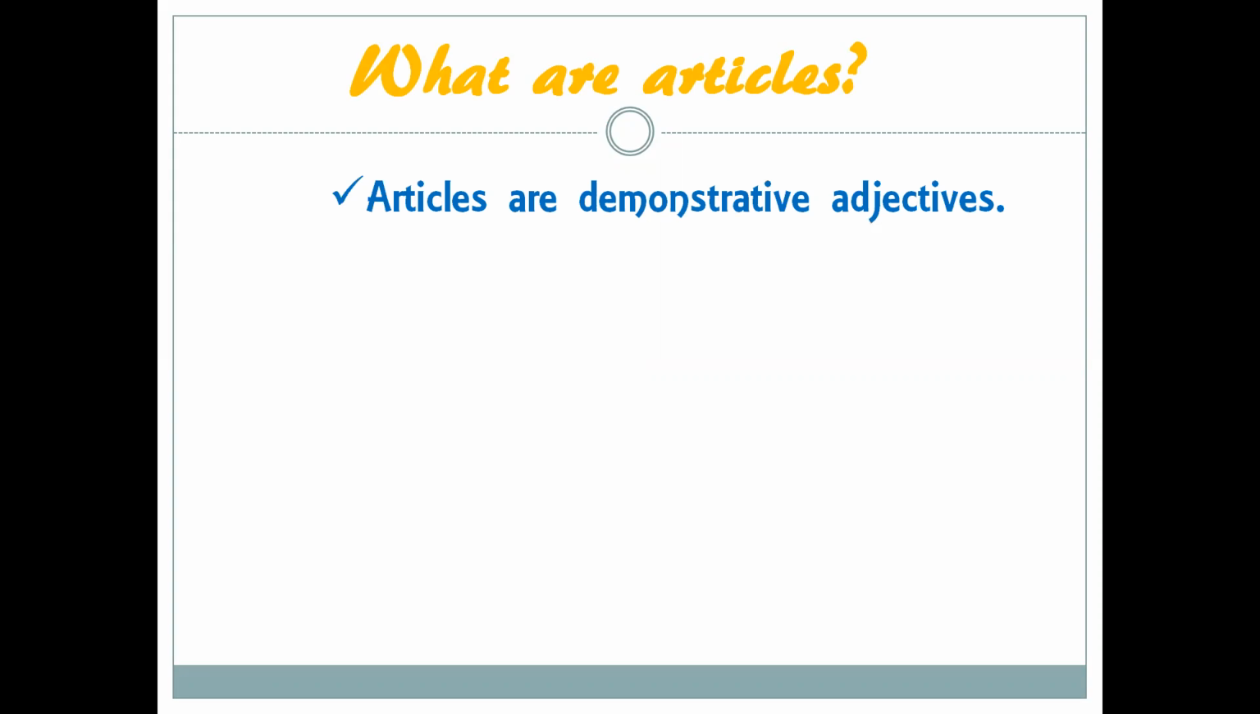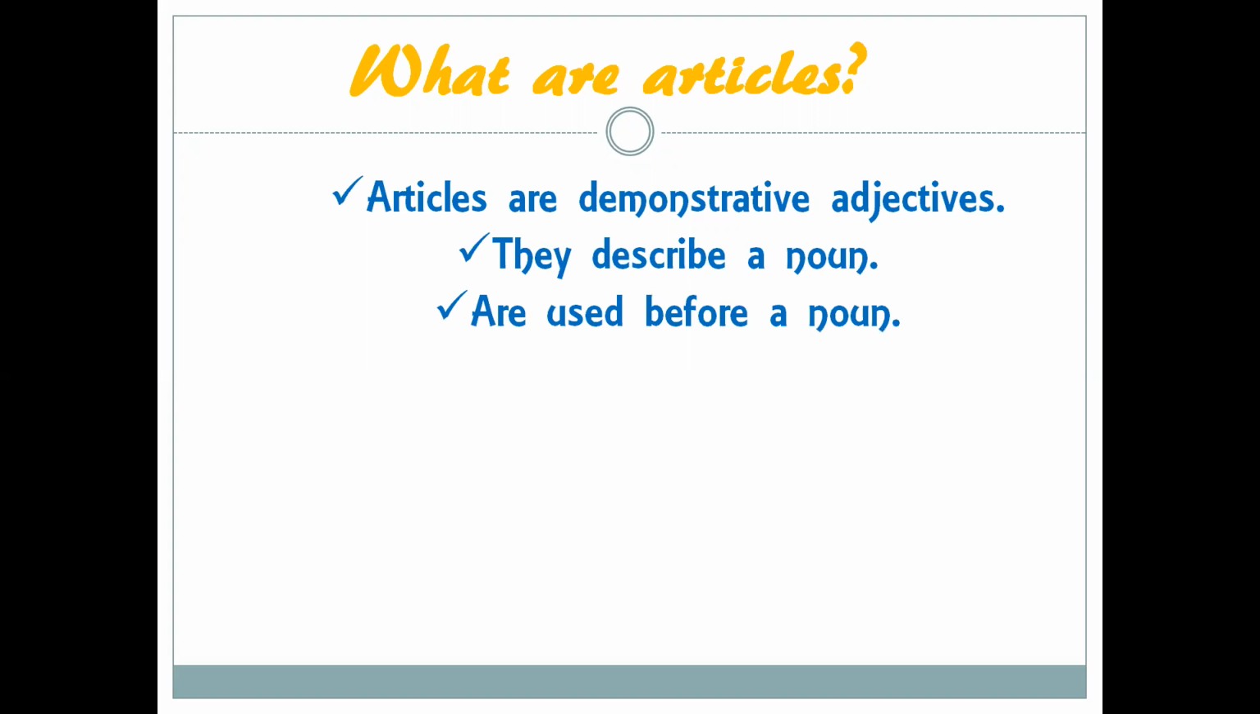Articles are demonstrative adjectives. Yes, there are a lot of us who are not aware of it, but actually articles are demonstrative adjectives. Adjectives, we all know, are those words which describe a noun, and demonstrative adjectives are those adjectives which point out something. So they point out a specific noun, right? So when you talk about articles, they are adjectives. That is why they describe a noun, because adjectives always describe a noun, and therefore they are used before a noun.